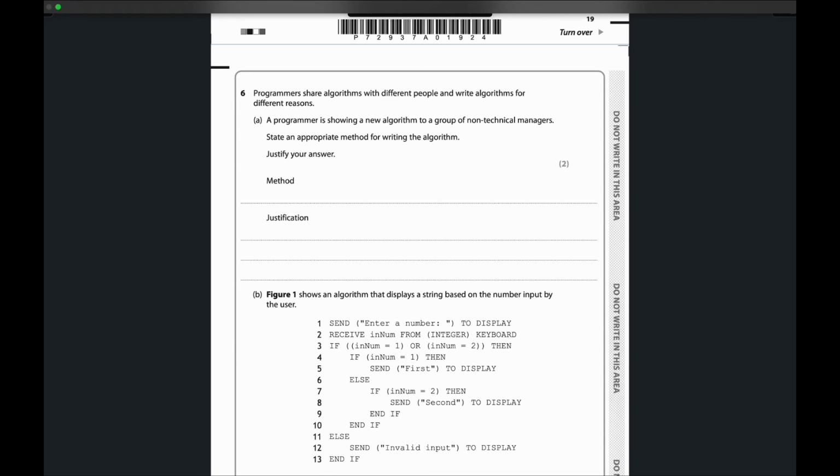But when it comes to a non-technical perspective, we can use a flowchart, right? Or maybe you can also use pseudocode, but in my point of view, compared to pseudocode, a flowchart is the most reliable way. If you write pseudocode, that is also applicable.